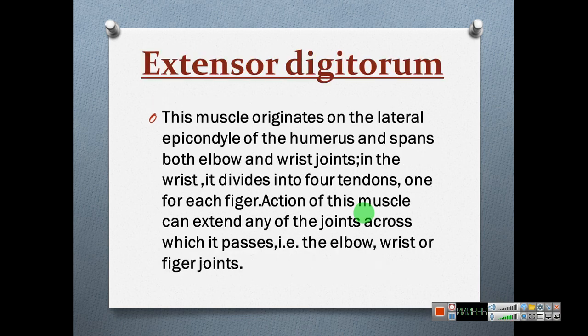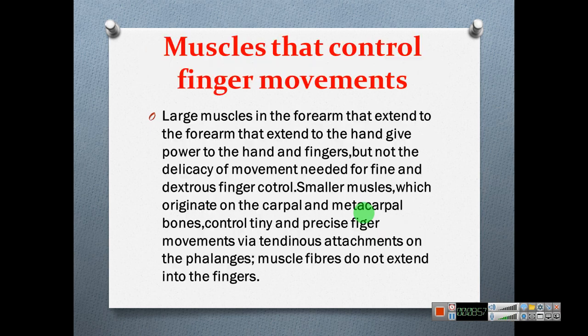Extensor digitorum. This muscle originates on the lateral epicondyle of the humerus and spans both elbow and wrist joints. In the wrist it divides into four tendons, one for each finger. Action of this muscle can extend any of the joints across which it passes, for example the elbow, wrist or finger joint.